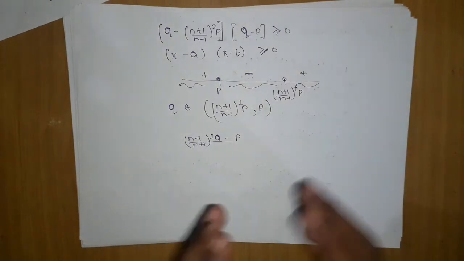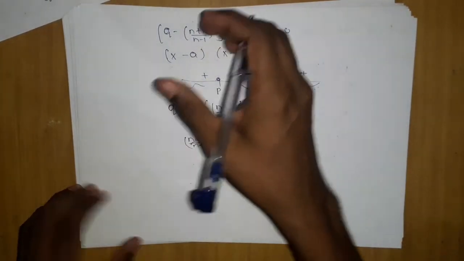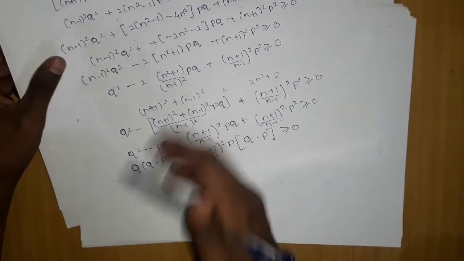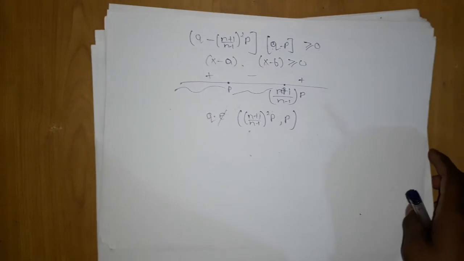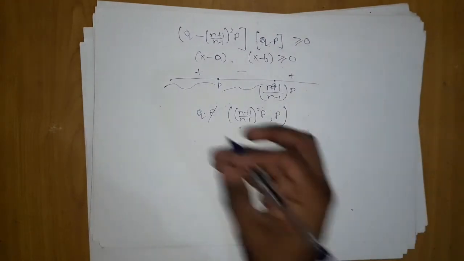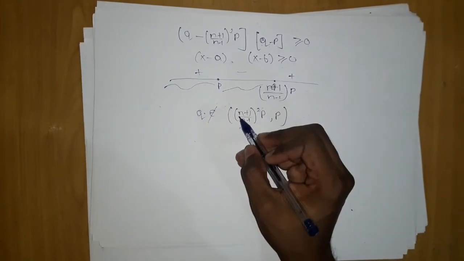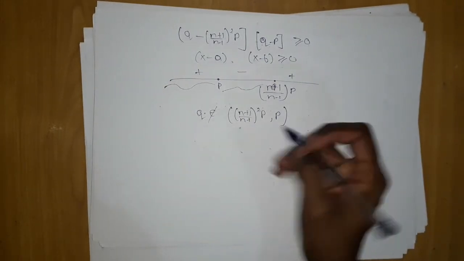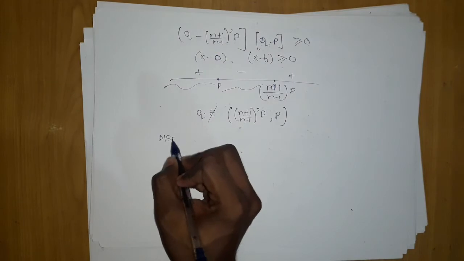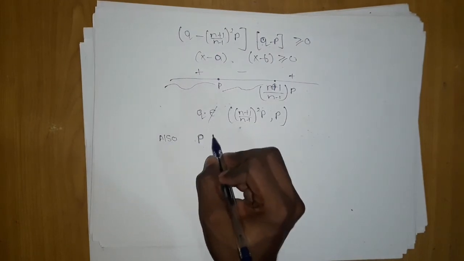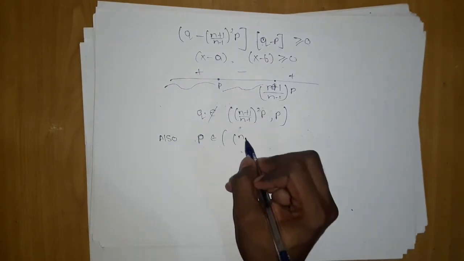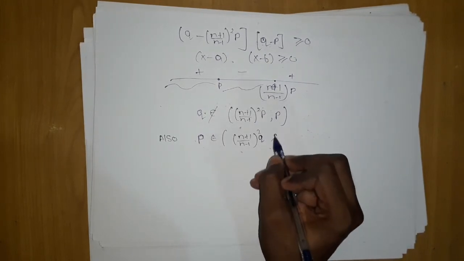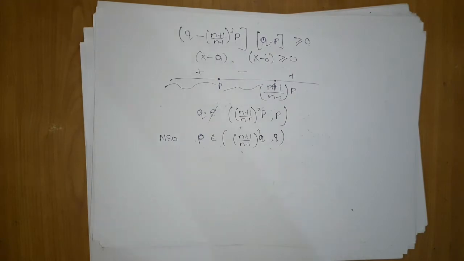Just you need to break it, you have to do a little manipulation. You have to break it in a different way. Okay guys, so q does not belong to (n plus 1 upon n minus 1) the whole square p comma p. Similarly you can prove that p does not belong to (n plus 1 upon n minus 1) q comma q. Similarly you can prove this also.